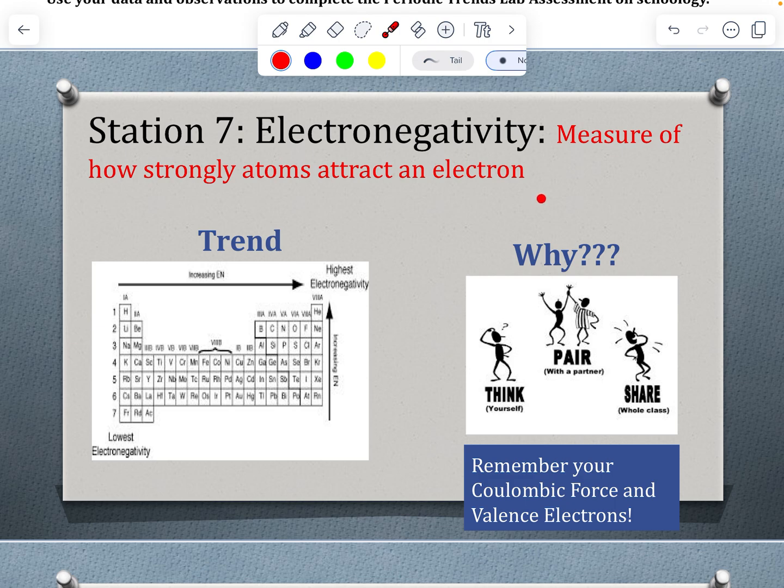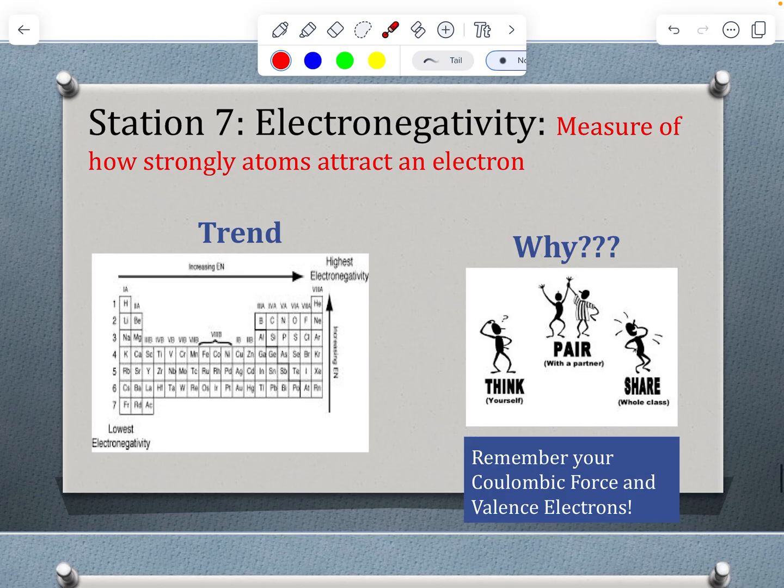This is how strongly atoms want to attract electrons, that need or desire for electrons to reach an octet. That trend increases to the right and increases as we go up. The definitions of electronegativity and ionization energy are opposite, but their trends are the same because they're just describing the process differently.